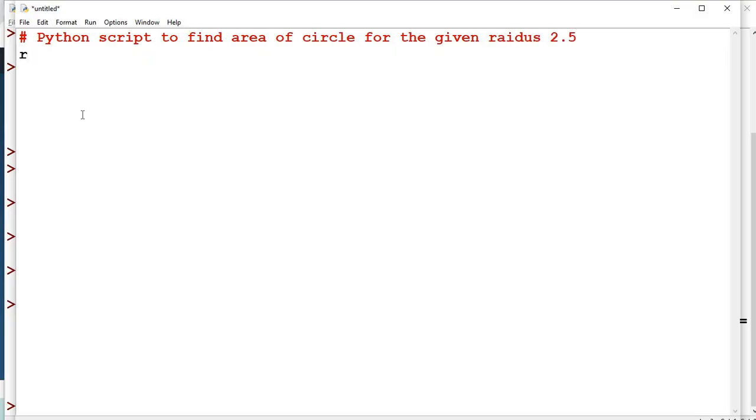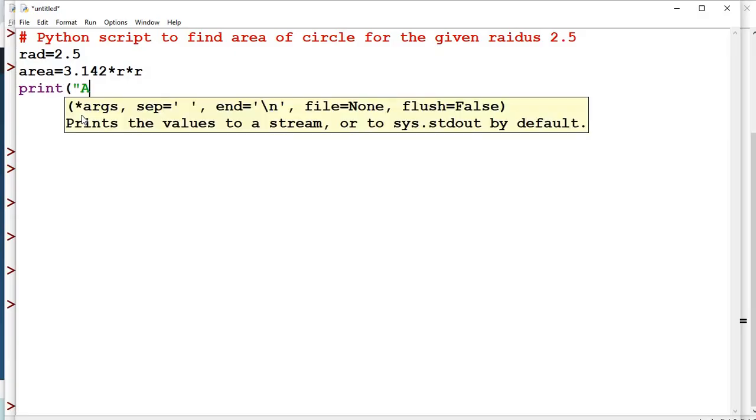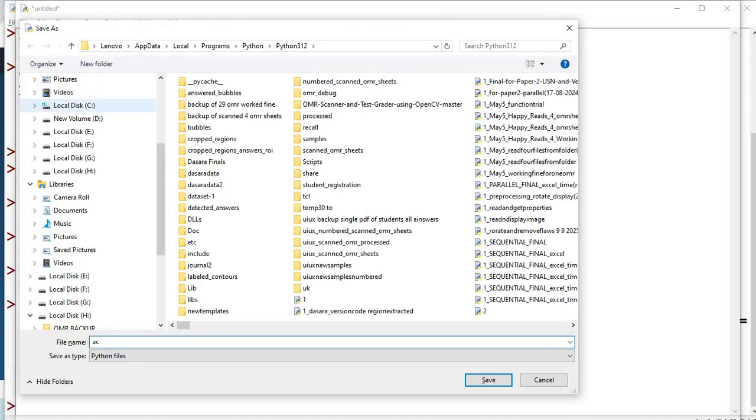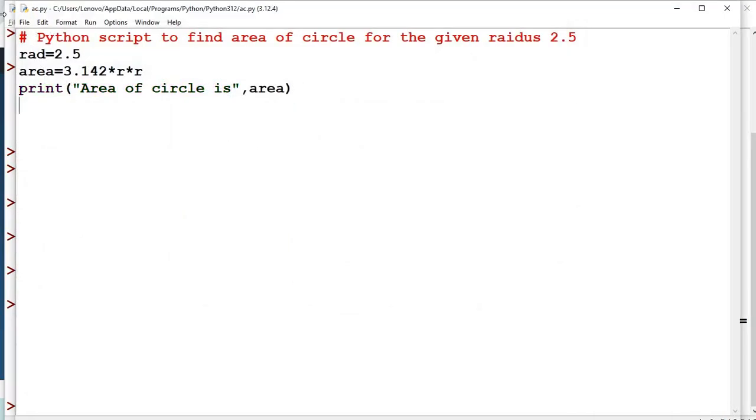Then radius equals 2.5, then area equals pi r square, 3.142 into r square. Then print, then area of circle is, area. Then File and Save as area of circle, ac.py, then run it.